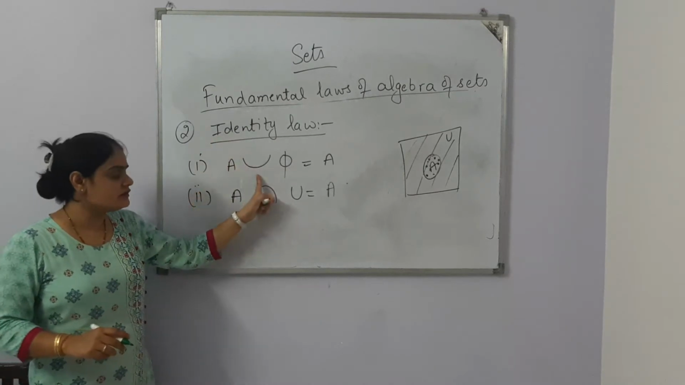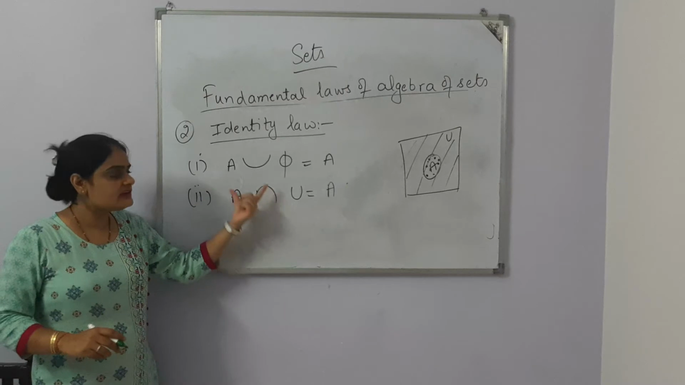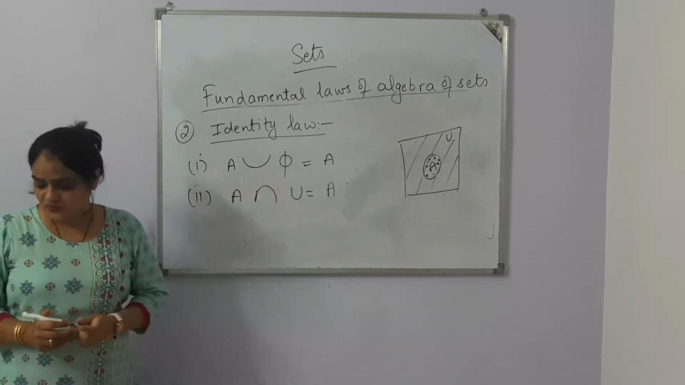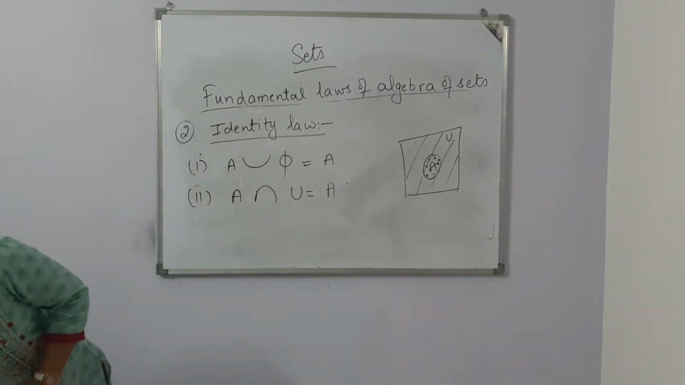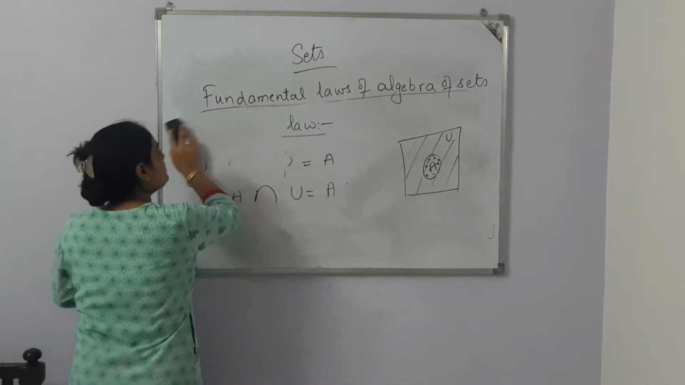This is your identity law related with intersection. This is the identity law related with union. Now let's do another law. It's the commutative law.